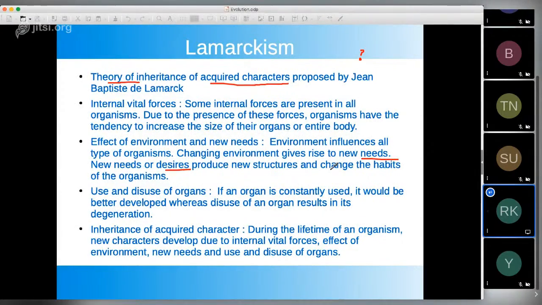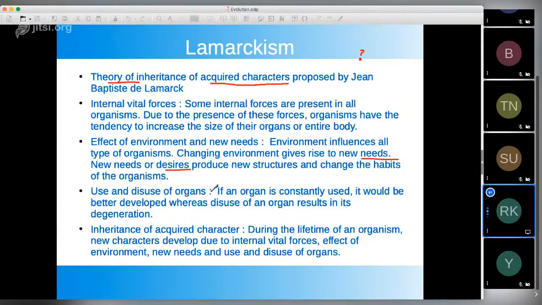It is not like that. It is not that suppose someone jumps into the water and says that I should grow the... What do you need to live in water? If you want to live inside the water, what do you need? Gills, because you want to breathe. So I jump into the water and say I want gills, it will not happen like this. So this is a very vague statement given by Lamarck. Needs and desires, it is not like that.